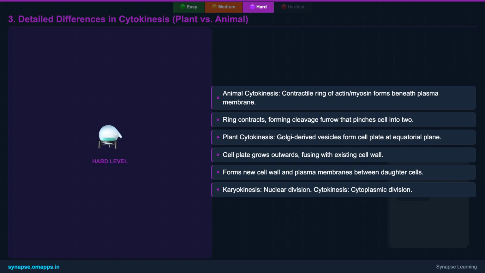These distinct mechanisms ensure that both cell types successfully divide while maintaining their structural integrity. Furthermore, understanding the distinction between nuclear division, karyokinesis, and cytoplasmic division, cytokinesis, is crucial, as in some cases, they can occur independently, leading to unique cellular structures.